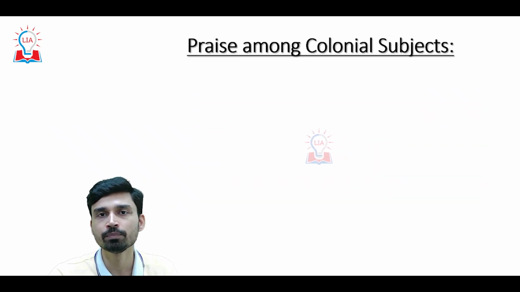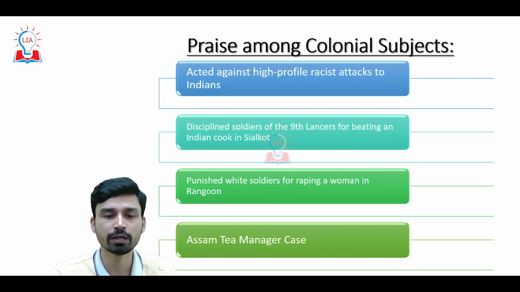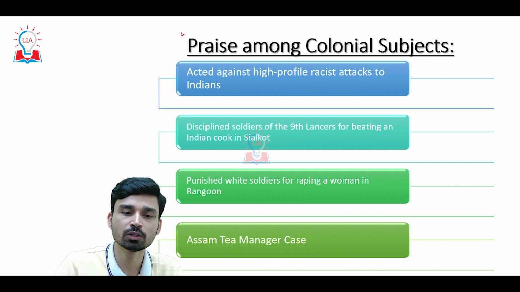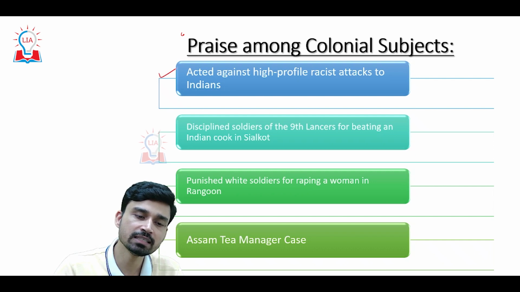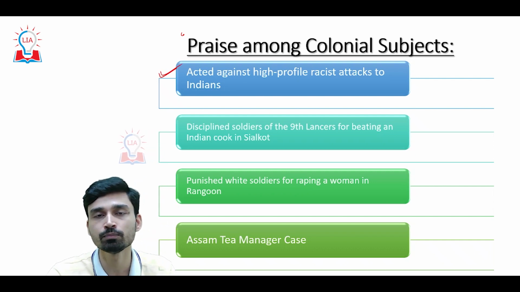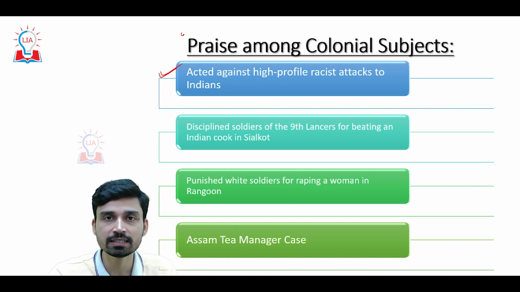In the early times when Lord Curzon was acting as Viceroy of India, he was praised among the colonial subjects. A lot of historians have noted that his earlier contributions or decisions were very much praised among the colonial subjects. So, what are the major decisions that made Lord Curzon quite popular among the ruled classes?